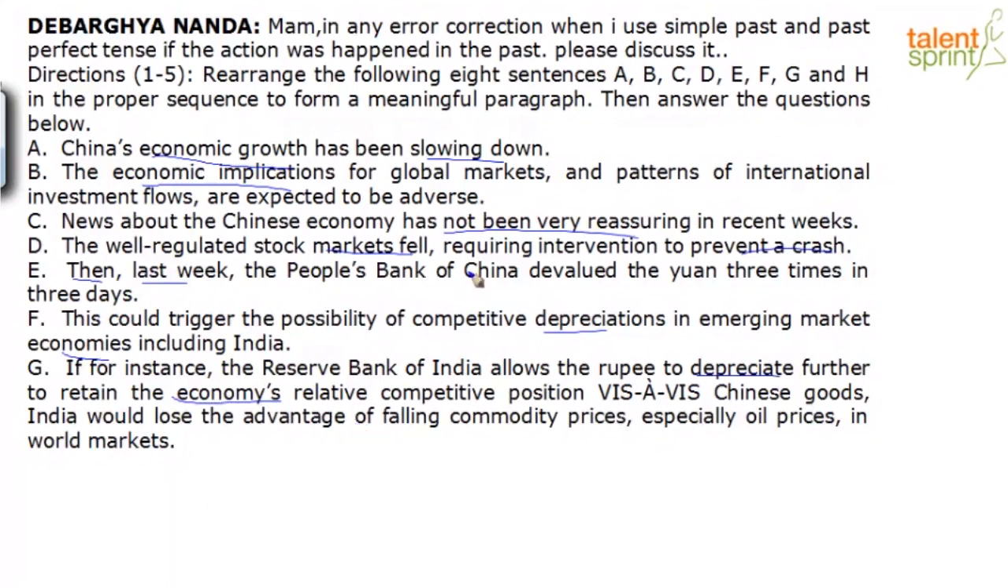Okay, so we have an idea about what this passage is about, right? We understand, obviously they're referring to China, right? China is repeated at least in 4-5 sentences, and they're talking about the economy of China. So let's go with what most of you said, C as the topic sentence: C, A, D, E, F, G, B.